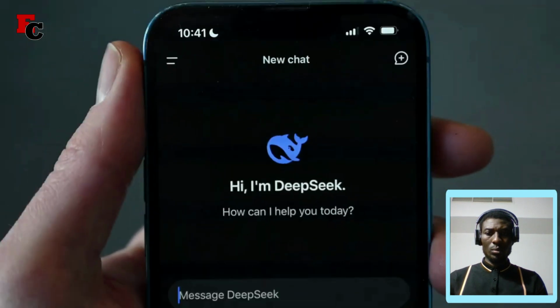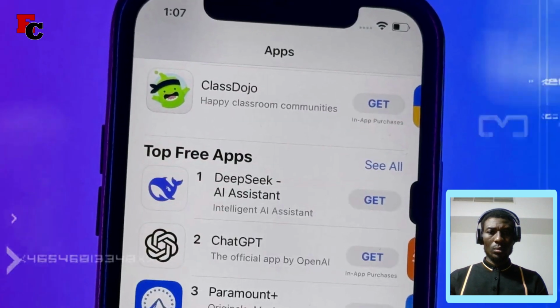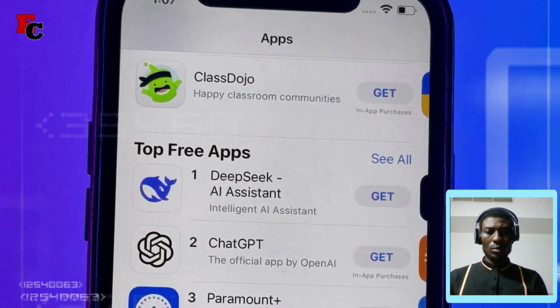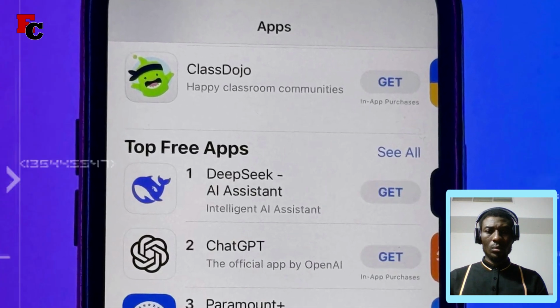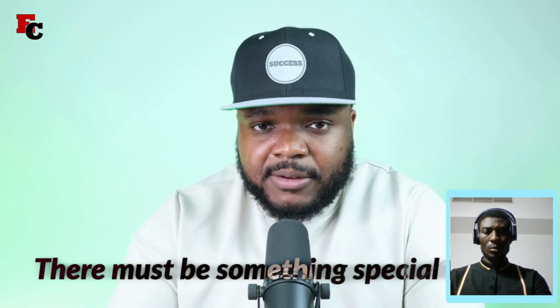So I was quite surprised to see how DeepSeek was able to blow up so quick. Literally within the past week, DeepSeek has surpassed ChatGPT in the iOS App Store in terms of the amount of downloads. And that's the reason why I'm making this video today, because for an AI bot that I've not heard of to get so many users in a short amount of time, there must be something special to it.